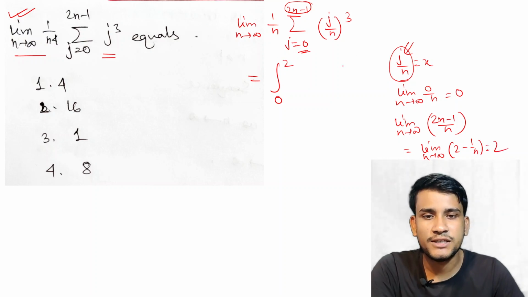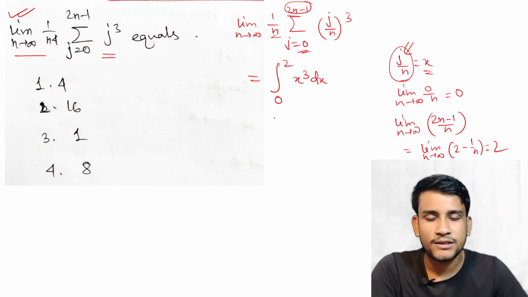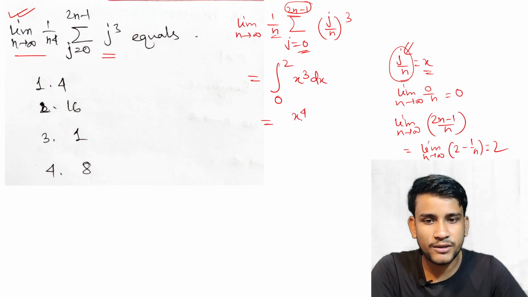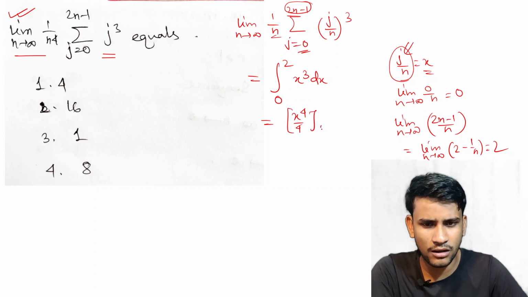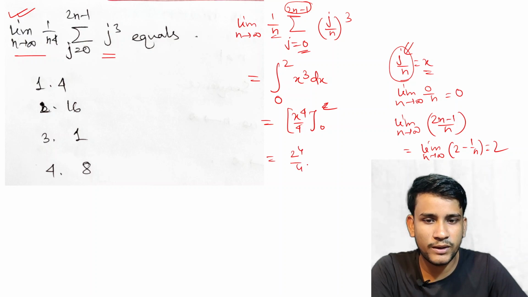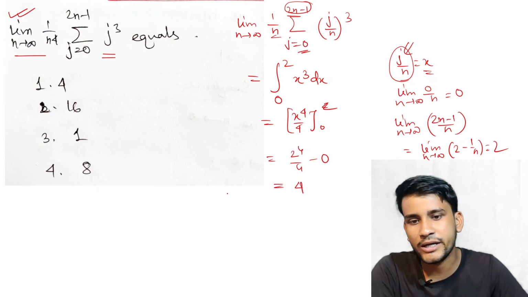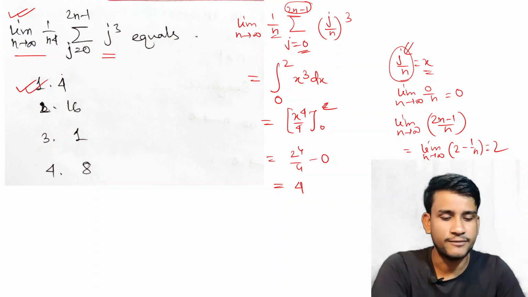So j by n equal to x, so that is x cube, and 1 by n dj equal to dx. So this is dx. Okay, so this is a simple integration, x to the power 4 by 4 from 0 to 2. So this is equal to 2 to the power 4 by 4 minus 0. So this is equal to 4 simply. Okay, so the answer is option 1.